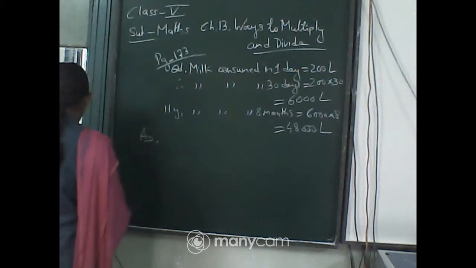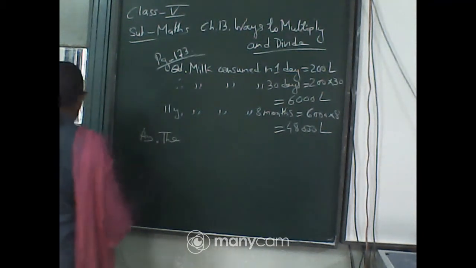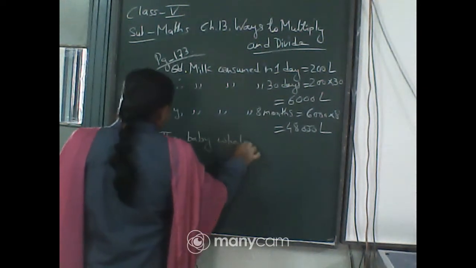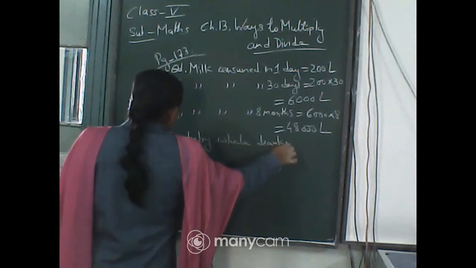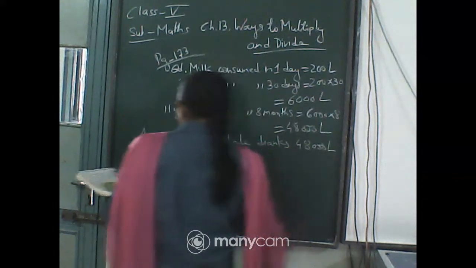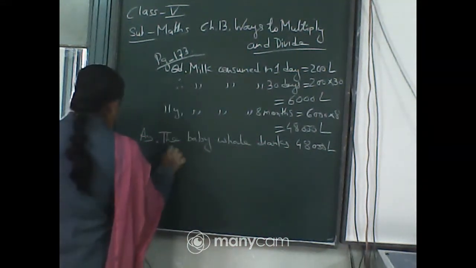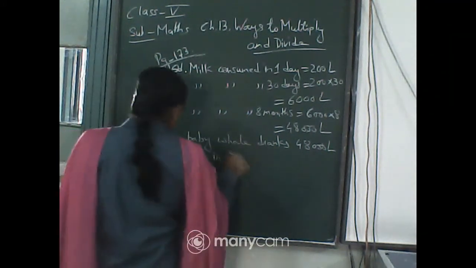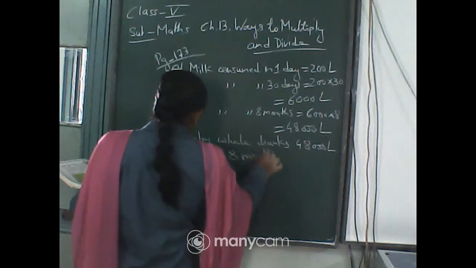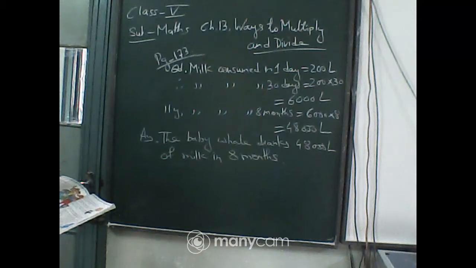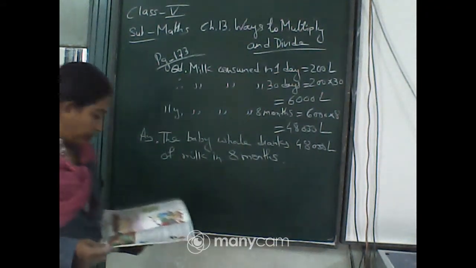So you will write the baby whale drank 48,000 liters of milk in 8 months. Okay. So up to question number D we have completed. Now come to the next one.